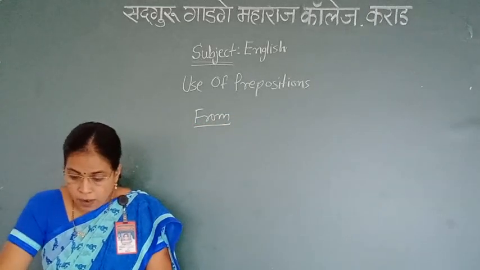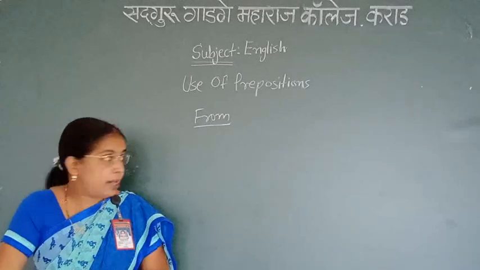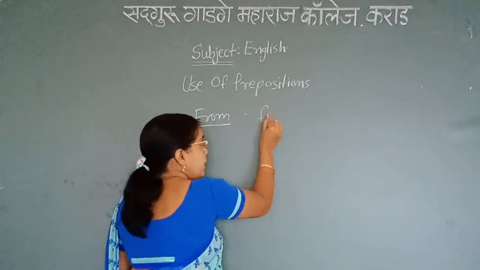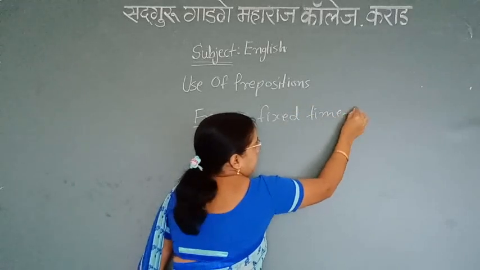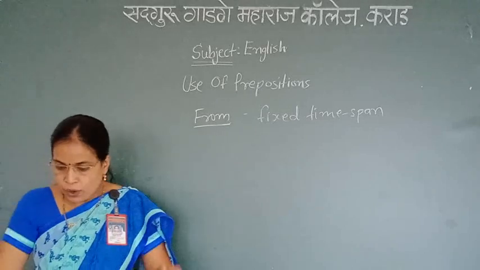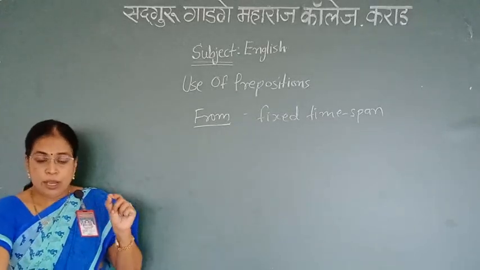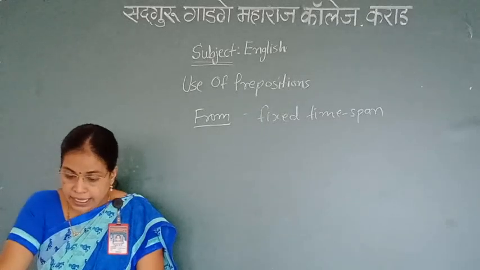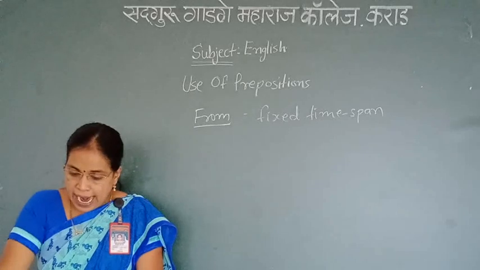Next is from. From indicates a fixed time span with the beginning and the end.